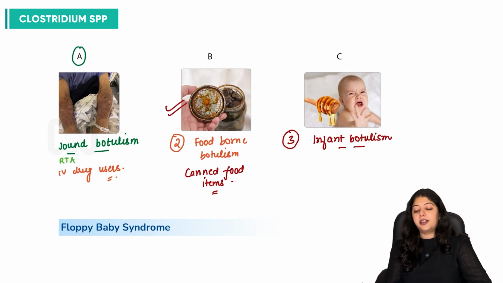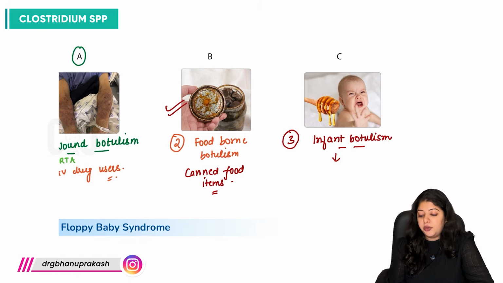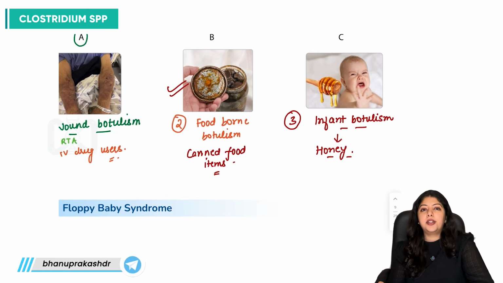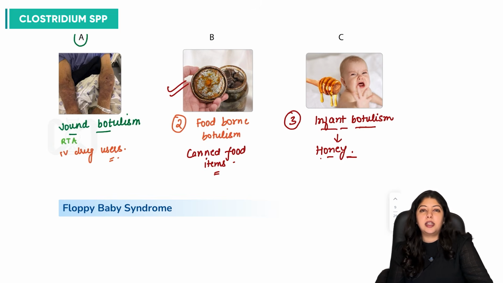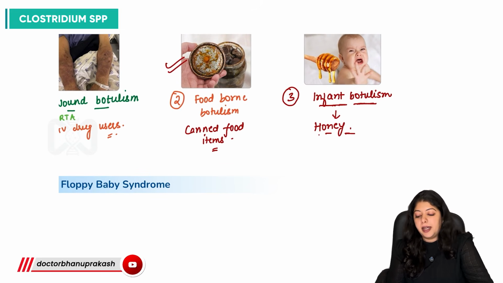And how is that occurring? That is occurring because of this old practice of giving honey to infants, and this honey is contaminated with spores of Clostridium botulinum. Naturally, we must know that these spores do not in general germinate in the human adult intestine, but they germinate in infant intestines, and they will be responsible for the development of more and more spores and development of toxins, right? So this gets very dangerous if the honey is contaminated with Clostridium botulinum, right?